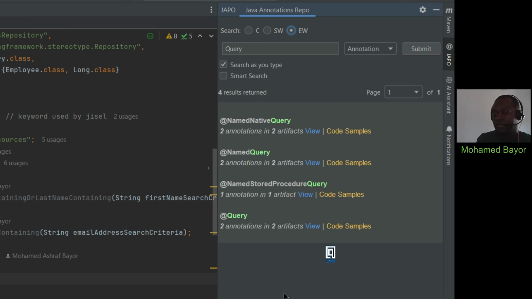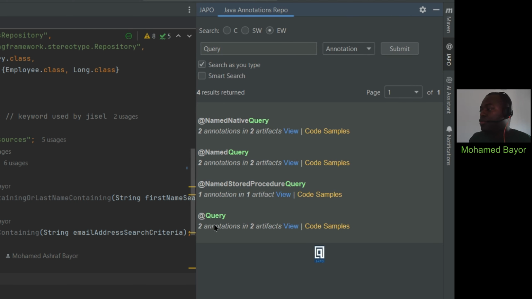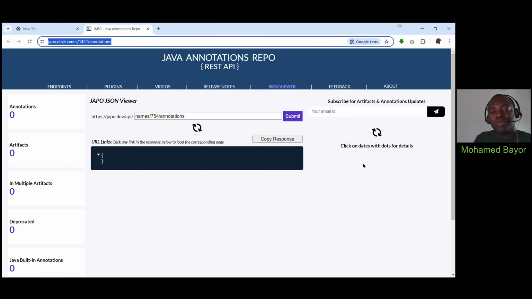Now let's take a look at where these two links take us. Let's focus on the latest entry here, which is query. Now it's interesting to see that we have actually two annotations which belong to two artifacts, which really means here one annotation in one artifact each, which carry the same name, query. Okay, we just mentioned an example like that with another annotation when we were talking about the challenges. This is just one of those. Now, if you click the view button, that will take you actually to JAPO web page.